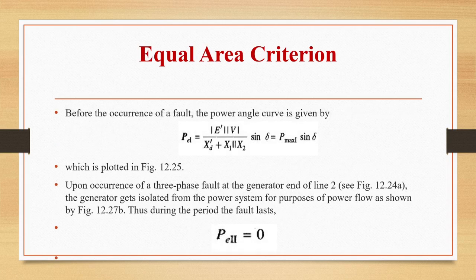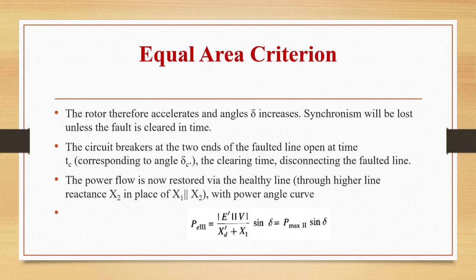Upon the occurrence of a three-phase fault at the generator end of line 2, the generator gets isolated from the power system for purposes of power flow. So during the period the fault lasts, P2 is equal to 0. The rotor therefore will accelerate and angle delta will increase. Synchronism will be lost unless the fault is cleared in time. So the circuit breakers at the two ends of the faulted line open at time TC, that is the clearing time, disconnecting the faulted line. Power flow is now restored via the healthy line, that is through the higher line reactance X2 in place of X1 in parallel with X2.